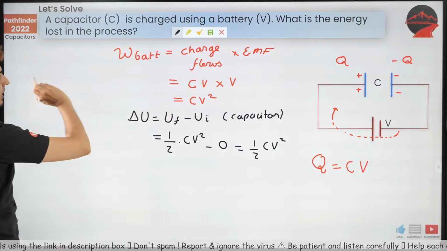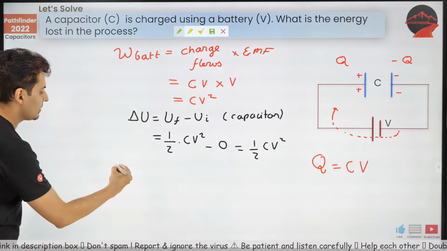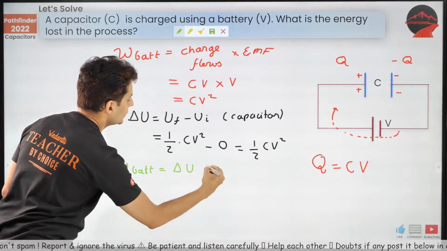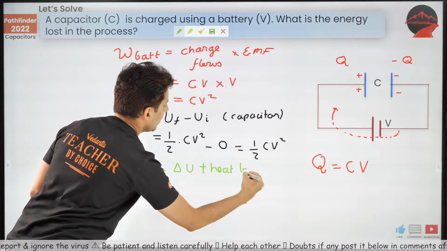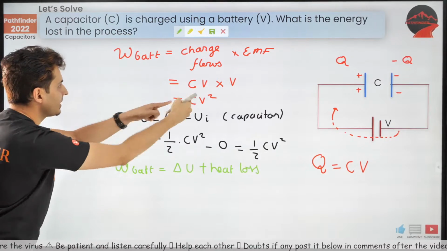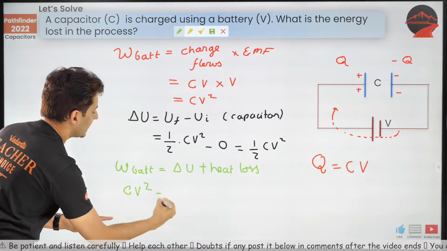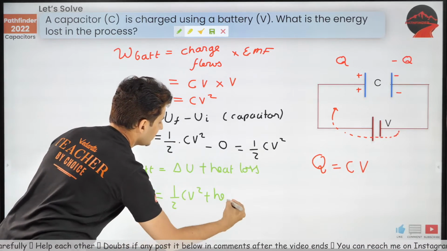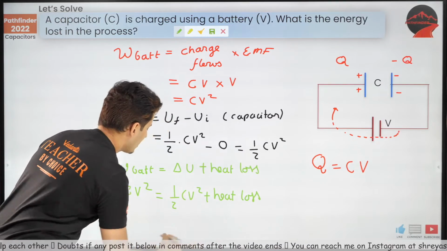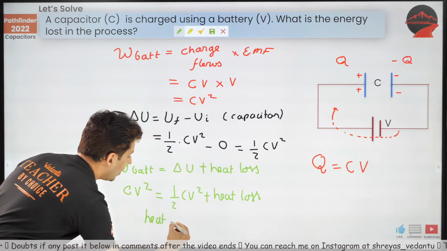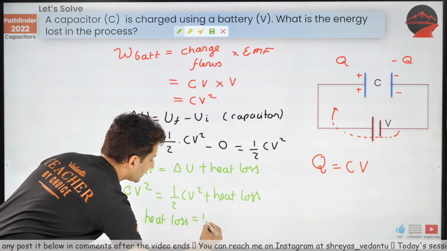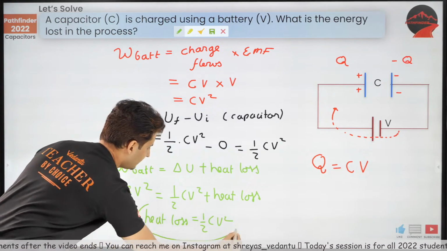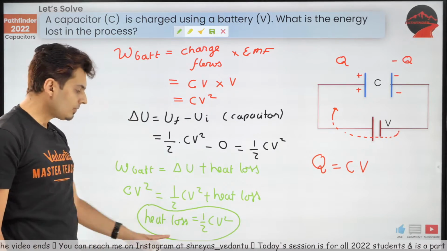Great. Now coming back to our energy equation. What was our energy equation? Work done by battery is delta U plus heat loss. Substitute everything. What's the work done by the battery? CV square. What's delta U? Half CV square, plus heat loss. So guys, what's the amount of heat loss? Take this half CV square there. It will become half CV square. That's our final answer. Half CV square.